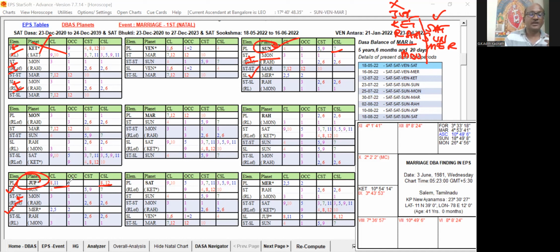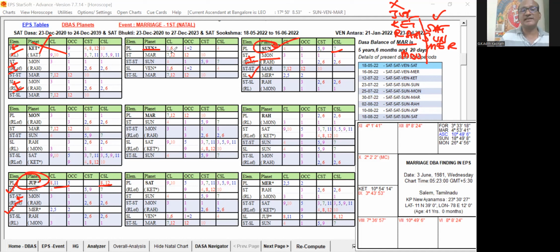Okay. Now, which Bhuktis are running after the Dasa lord? That is Saturn, then Mercury, then Ketu, then Venus, Sun, Moon, Mars, and Rahu. Any one of them is going to act as the Bhukti lord and the Antara lord. So instead of going like this, we can check all 9 planets and find which are the more favorable planets. That planet will act as the Bhukti lord. Then after the Bhukti lord, we can select the Antara lord also out of the best planets which are all favorable. So as we discussed, Ketu will not act as the Bhukti lord or Antara lord.